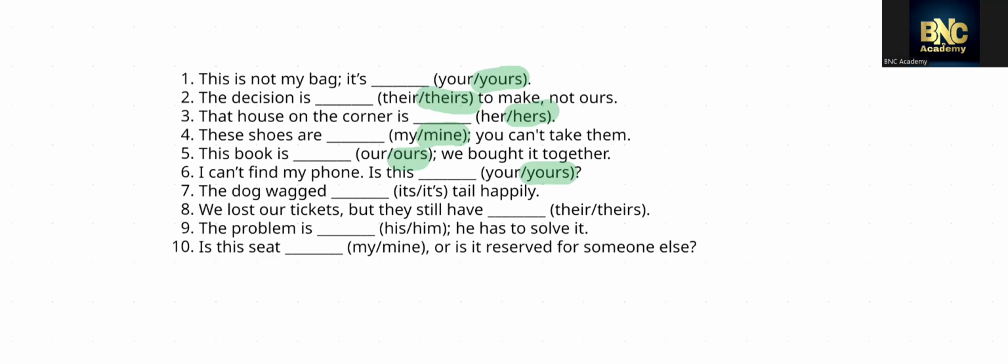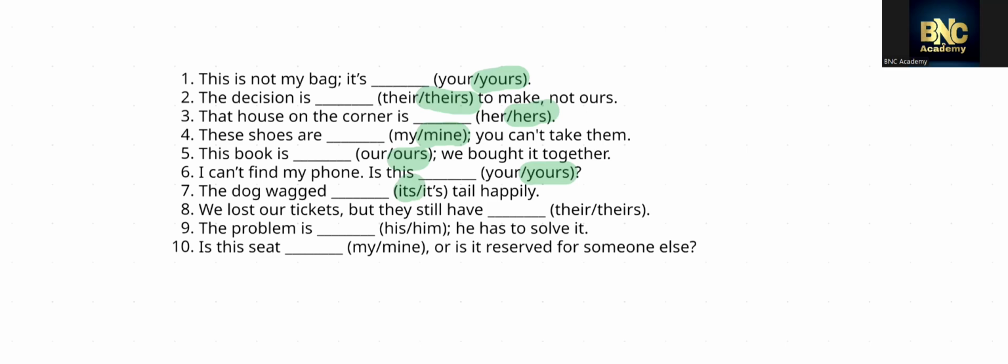Okay. So coming to the seventh one, the dog wagged the tail happily. Wagged means moving fast. Okay. So coming to here, the dog wagged dash tail happily. Here we can see its and it's. What is the possessive pronoun here and what is the contraction of it is? So whenever, keep in mind, whenever we use the contraction of it is, we use the apostrophe. Okay. So what will be the answer here? Its is the answer. Okay. The dog's tail. That means its tail.